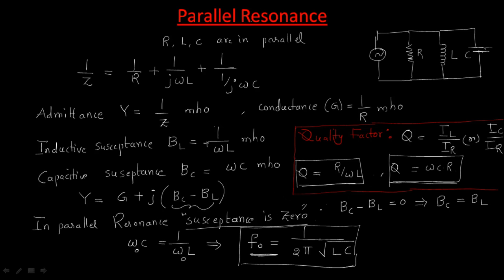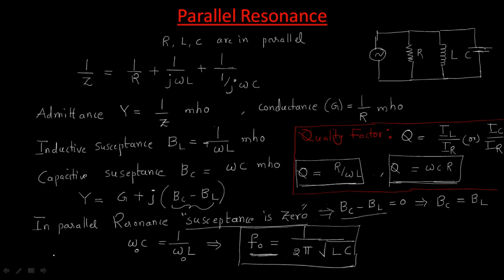That's why I am using that statement. By doing this, F naught is the same as the series resonance, and the quality factor here is a current ratio where in series it was a voltage ratio. Current of the inductive element to current of the resistance, current of the capacitive element to current of the resistance. These are the formulas.